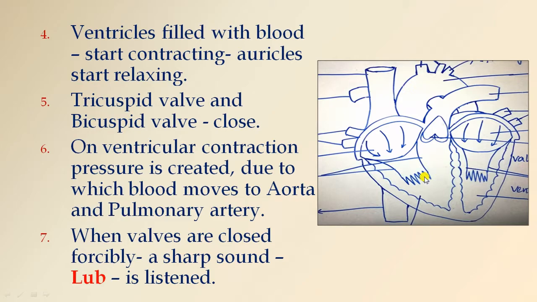Then on ventricular contraction, when the ventricles are filled with blood and when they contract, pressure is created. Due to that pressure, the blood moves to aorta and pulmonary artery. This is pulmonary artery and this is aorta. So due to the pressure in the ventricles, the blood is forced to move into the aorta and pulmonary artery.